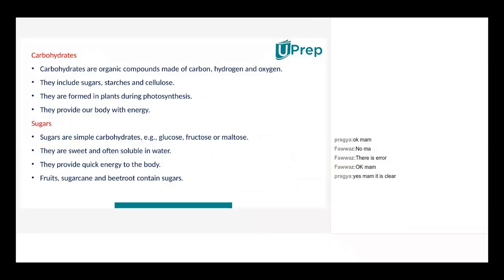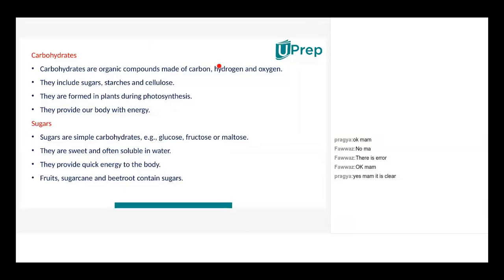Okay, so now that we are done with components of food, we'll slowly go one by one with the components, as in nutrients. Pragya, can you please read what are carbohydrates? Yes, ma'am. Carbohydrates are organic compounds made of carbon, hydrogen, and oxygen. They include sugars, starches, and cellulose. They are formed in plants during photosynthesis. They provide our body with energy.